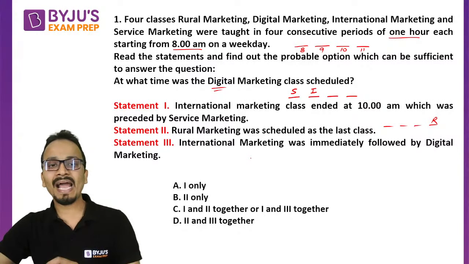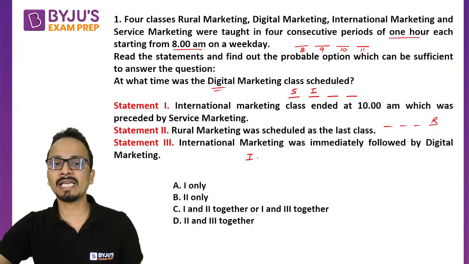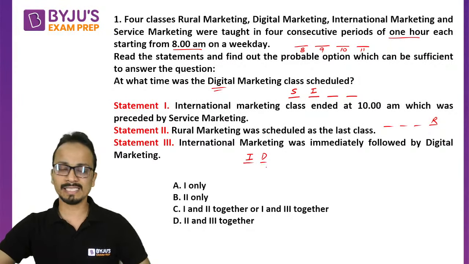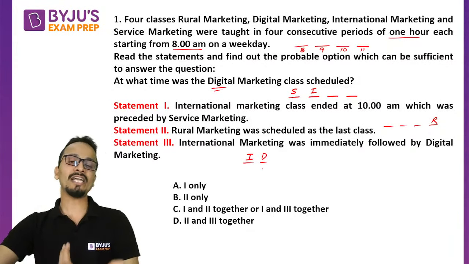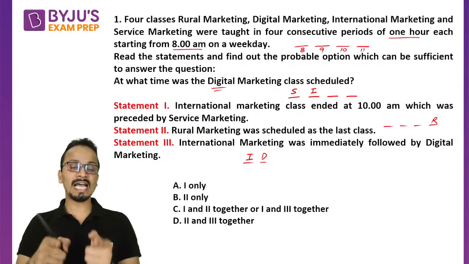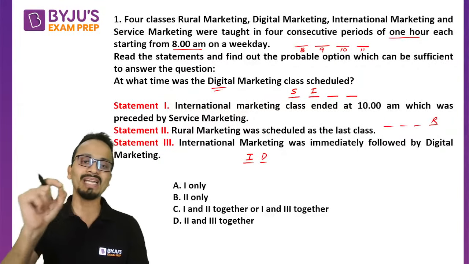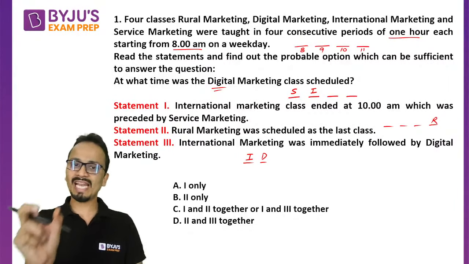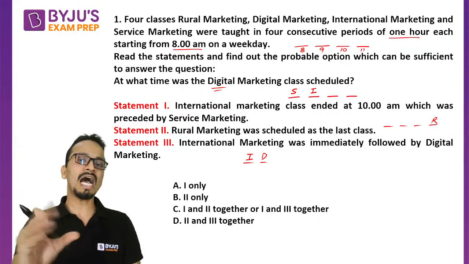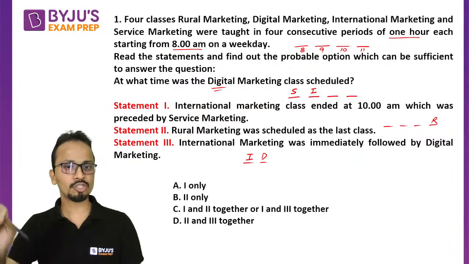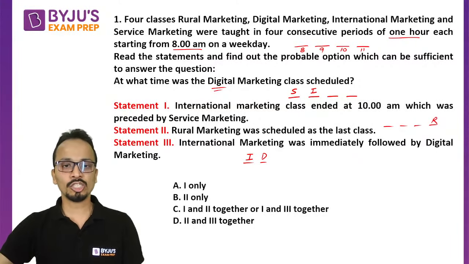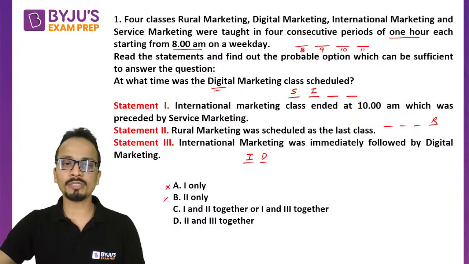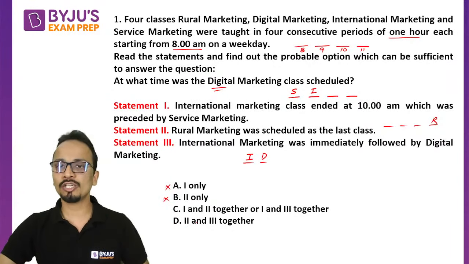So followed by digital marketing. So immediately after the international marketing class, there was the digital marketing class. So these are consecutive classes. But again, I don't know if international and digital were slot number 1 and 2 or 2 and 3 or 3 and 4. So again, I don't know the placement of these two. I cannot find the answer. Right? So individually the answer cannot come. So answer option A cannot be, option B cannot be. Okay, now option C and option D have combinations of statements.